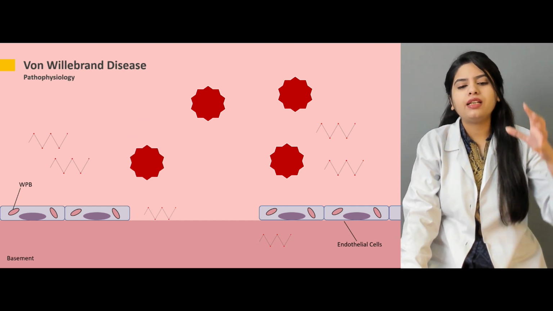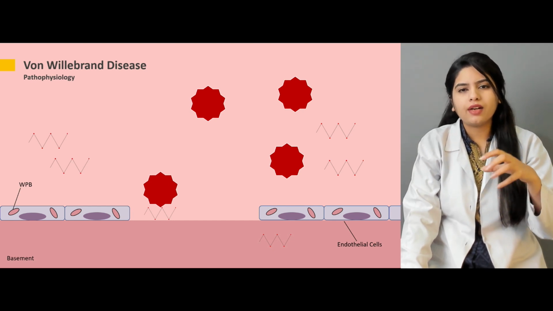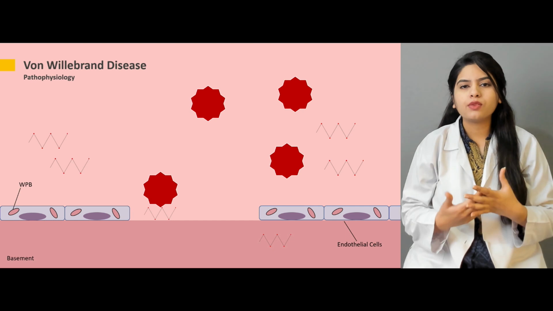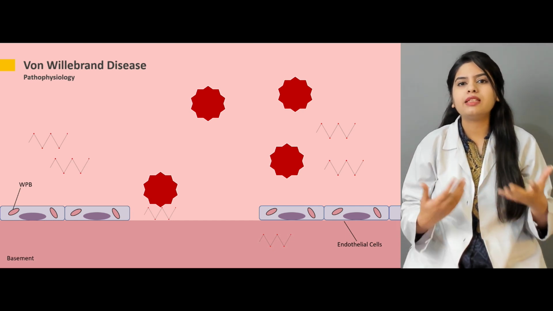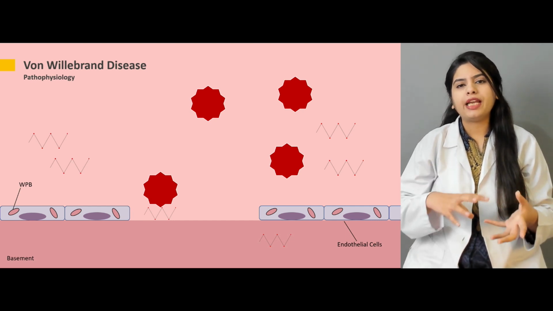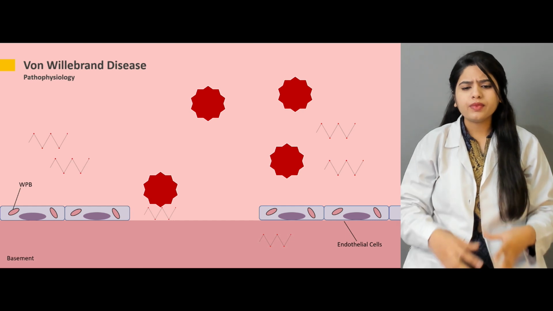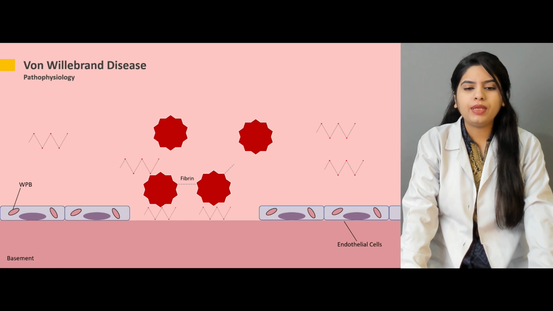The platelets will come and bind at the site of the injury, and after that the platelets will be activated. There will be the release of the granules, and that will obviously release further von Willebrand factor, and there will be the activation of the fibrin that will cause the aggregation and formation of the blood clot.